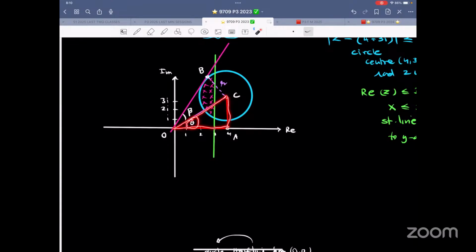I can calculate this angle theta. This is the radius. How much is that? That is 2. This is 5. I can even find beta. So the greatest value of argument of Z, that is for this half line touching this thing over here. That is the maximum. So you need theta, you need beta. This is a right angle triangle. This one is also right angle. Radius is perpendicular to tangent at the point of contact.